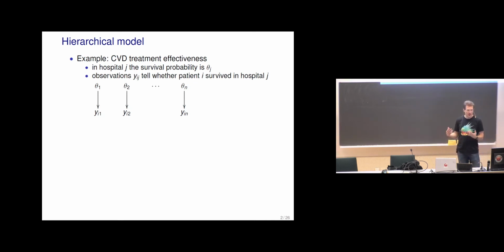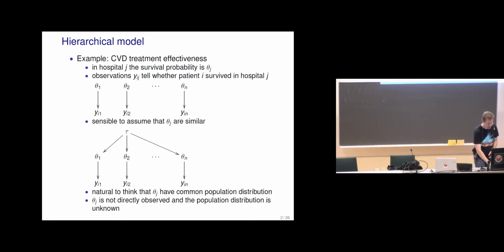yes, we could still do separate models for each, but then we might also assume that there's something common between these hospitals. For example, if they are in the same country, we could assume that there's some similarity in the practices, recommended practices, and so also in these treatment effectiveness. And so we could then build a hierarchical model. So we could also have a prior distribution describing what would be the distribution of these treatment effects in different hospitals.